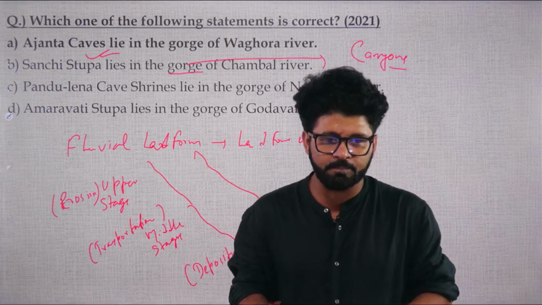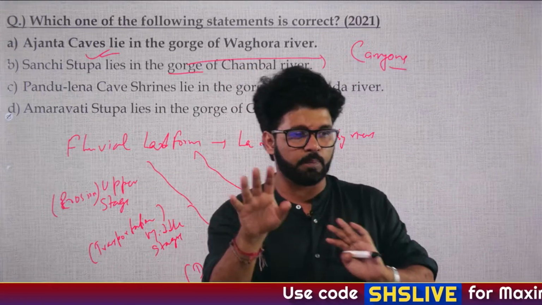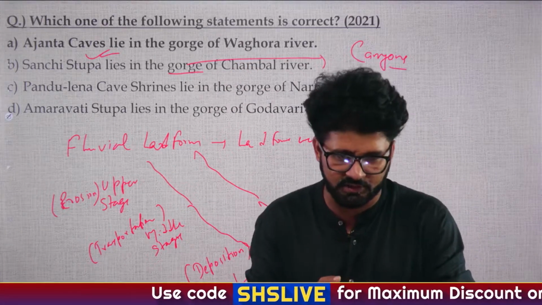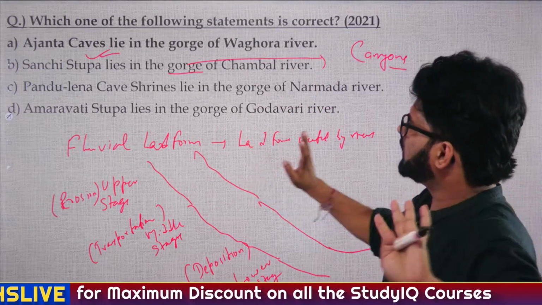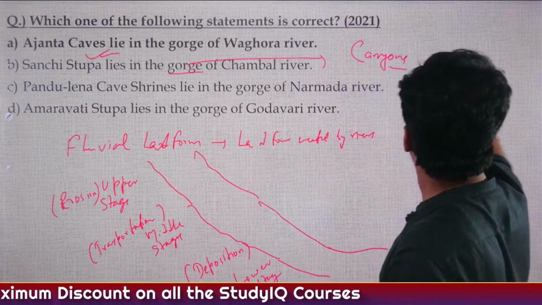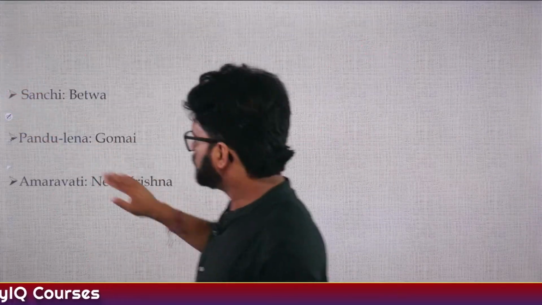Thank you, Manisha. Right. So gorges or canyons are formed in the upper stage. Hope I made some sense here, and hope you understood all these things. Very good. So Arpit's doubt is cleared now. Please remember these things. This is actually a very tricky question, which we just discussed. Not at all an easy question.